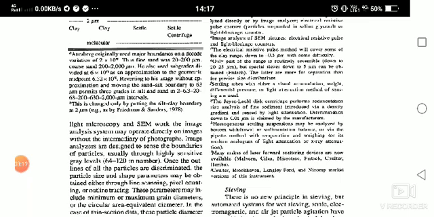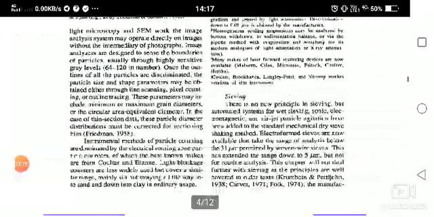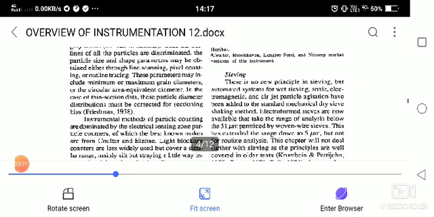These parameters may include minimum to maximum grain diameters, or the circular area equivalent diameter. In the case of thin section data, these particle diameter distributions must be corrected for sectioning bias.